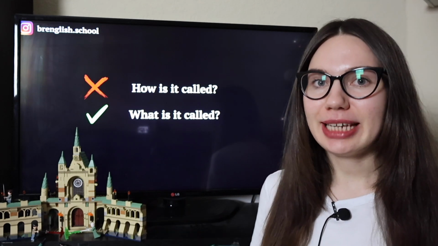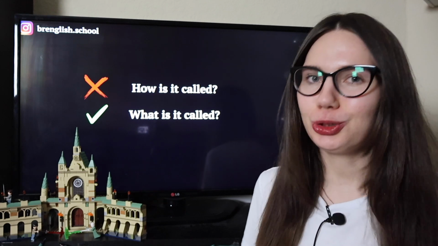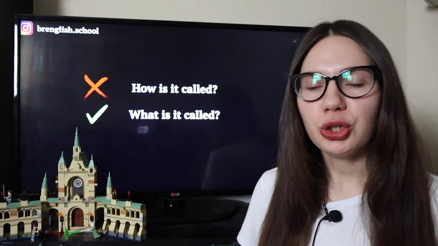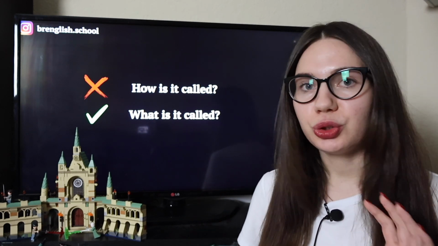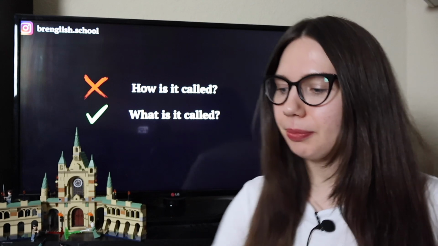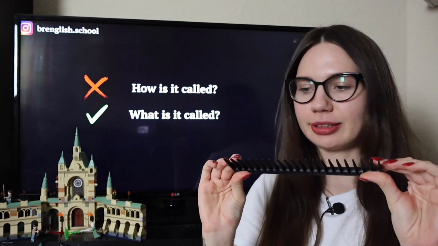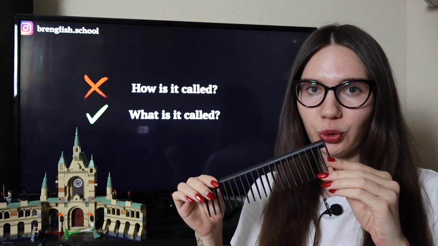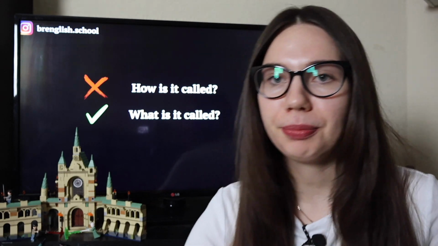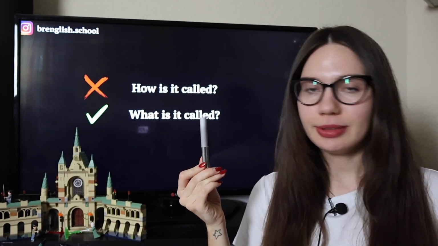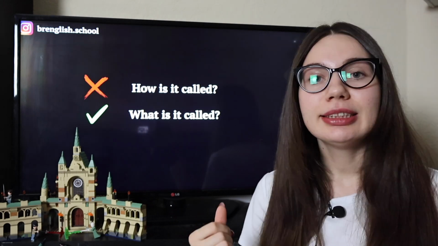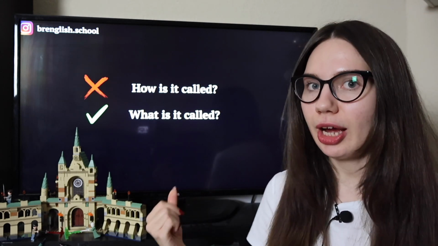The next mistake is with the same question words, how and what. Yes, people usually confuse them. So our mistake is to say "how is it called." When you want to know the name of something, you don't have to ask "how is it called." You have to ask "what is it called." For example, I have this and I will ask what is it called, not how is it called. What is it called? It is a hairbrush. Or for example, this. How is it called? No. What is it called? It's a lipstick. So if you want to know the name of something, you have to ask what is it called.